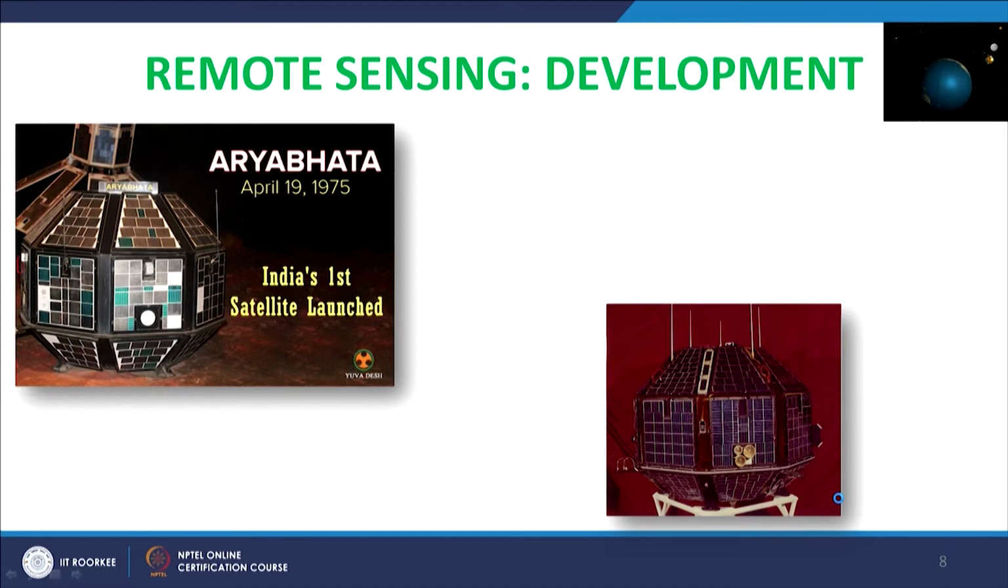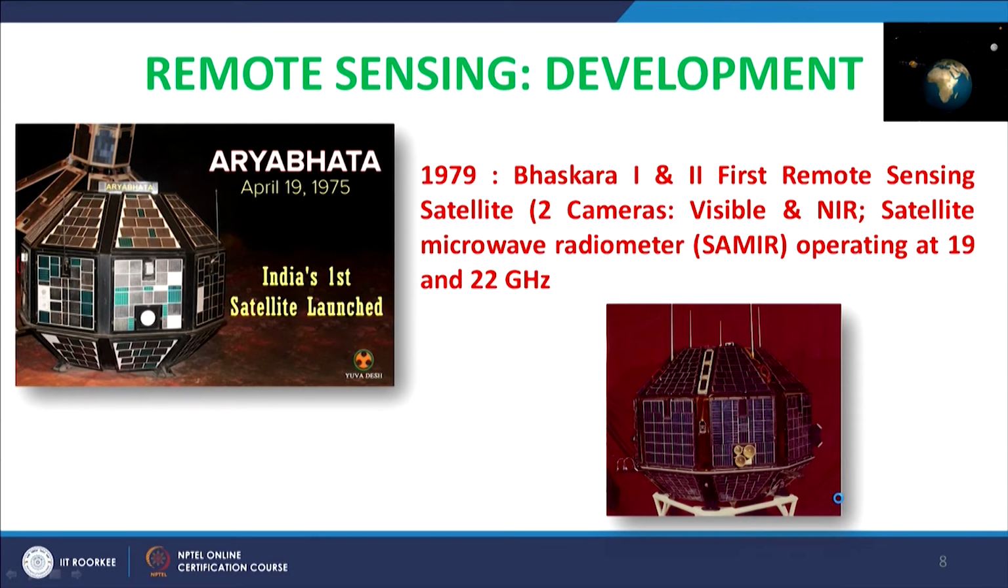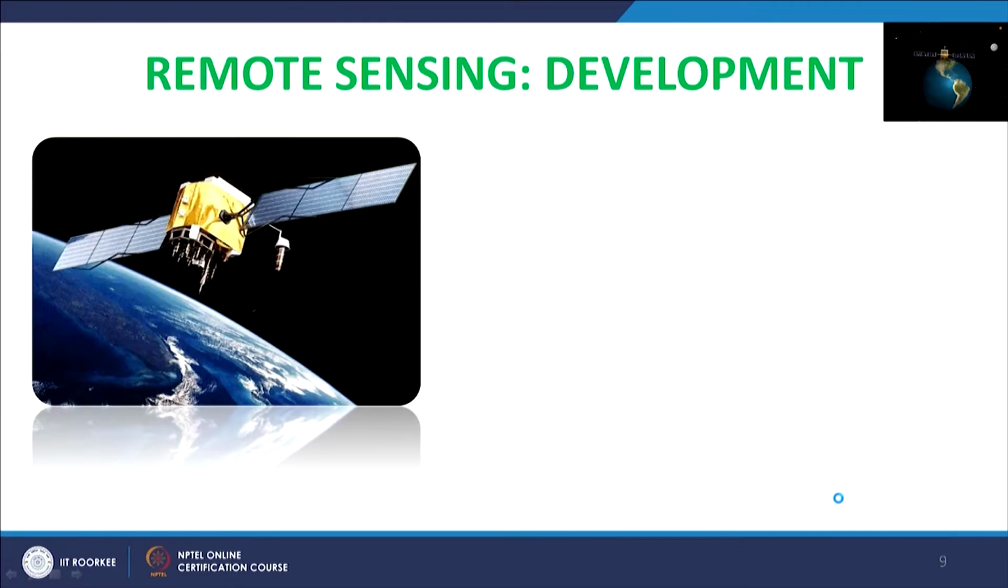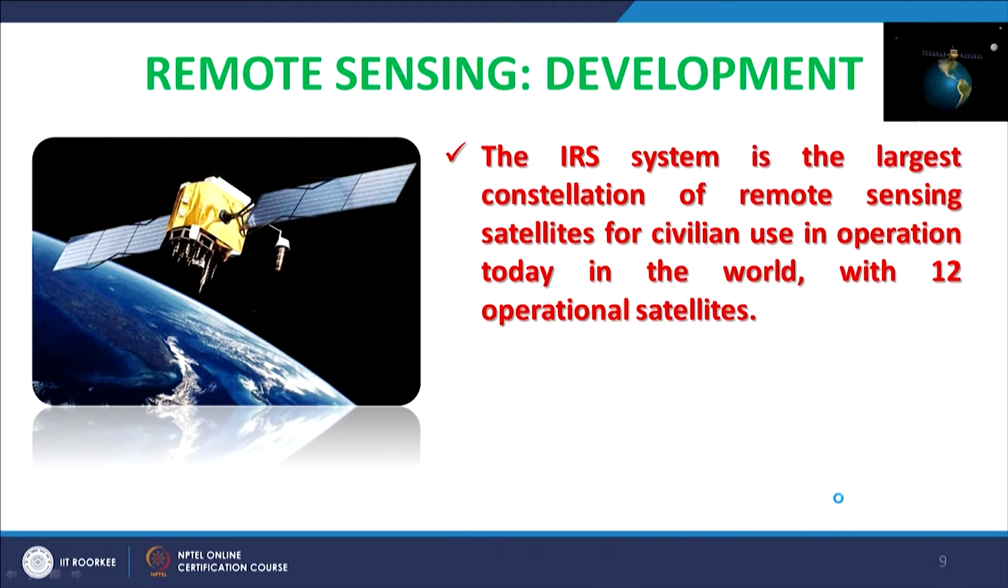If we see the development of remote sensing in India, then of course it started on April 19, 1975 after the launch of Aryabhata, that was the first Indian satellite, and then later on Bhaskara 1 and 2 were also remote sensing satellites which had different sensors on board working on different frequencies. And the real remote sensing development in India has taken place with the development of the IRS series of satellites, and then of course ResourceSat, Cartosat and many more satellites are there.